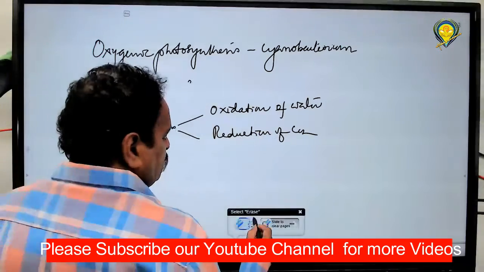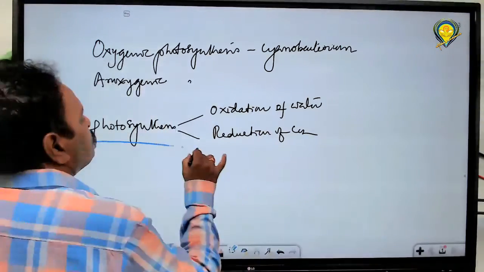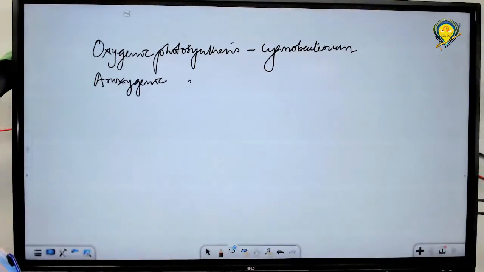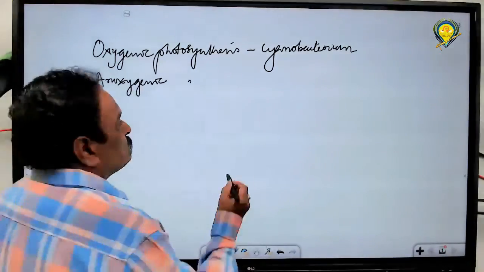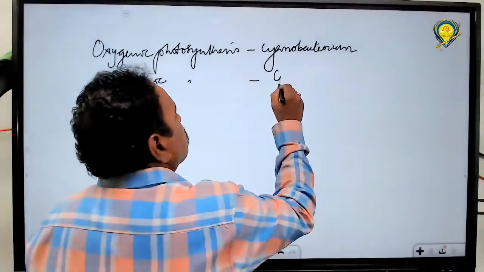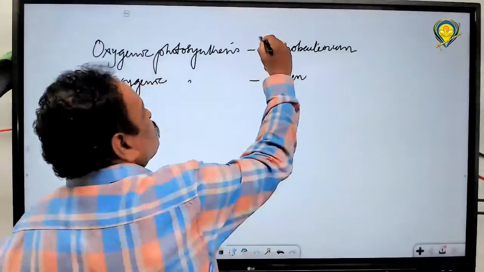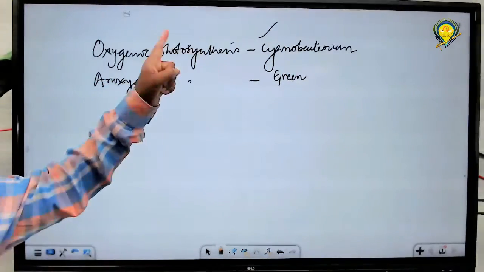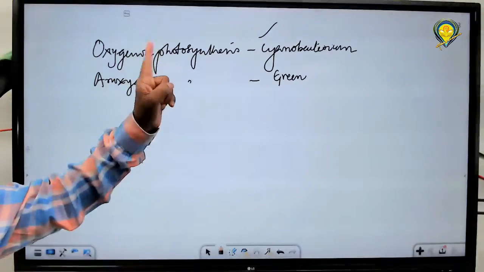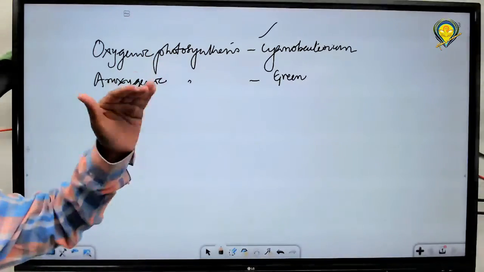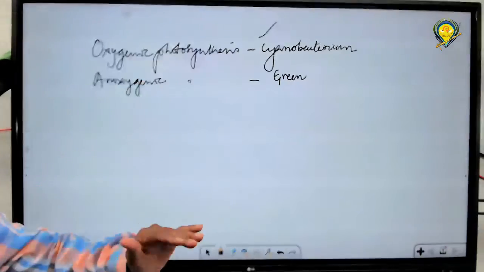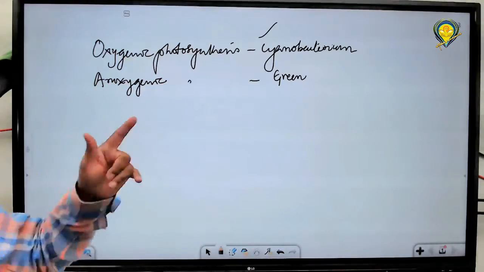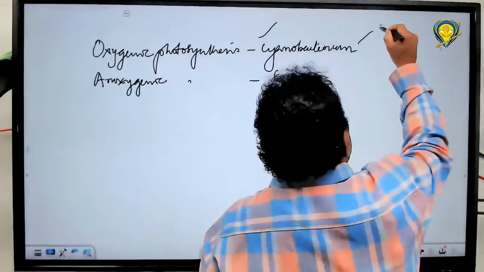So we are talking about anoxygenic photosynthesis. Anoxygenic photosynthesis is not seen in the case of water. Green... they are oxygenic photosynthesis. Nostoc and Anabaena belong to cyanobacteria. This question is repeatedly asked: which of the following groups of prokaryotic organisms performs anoxygenic photosynthesis? Which of them perform oxygenic photosynthesis?